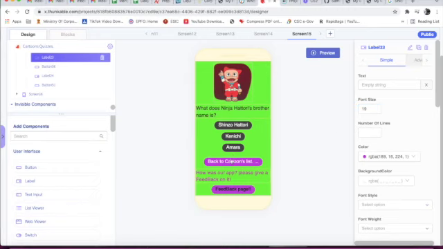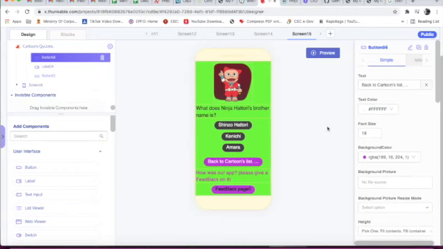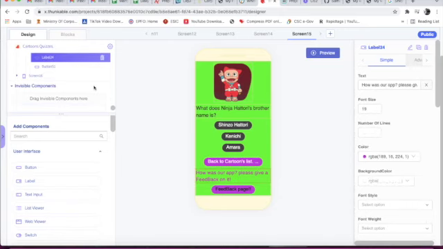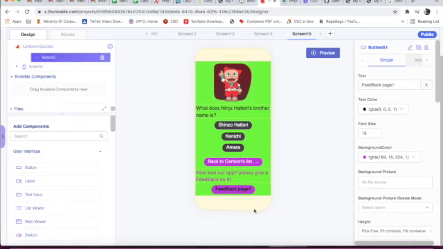Color is light pink. Now this is button 56. ID is back to cartoons list. Now below button 56 we have taken a label, that ID is label 24, and text is how was our app? Please give a feedback on it. Now here we will come to button 51. This is button feedback page.